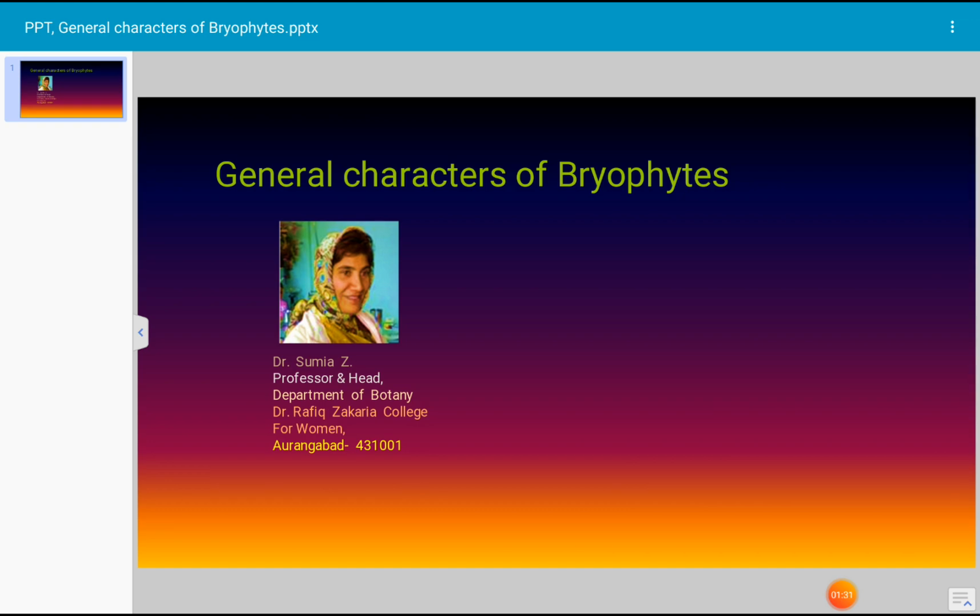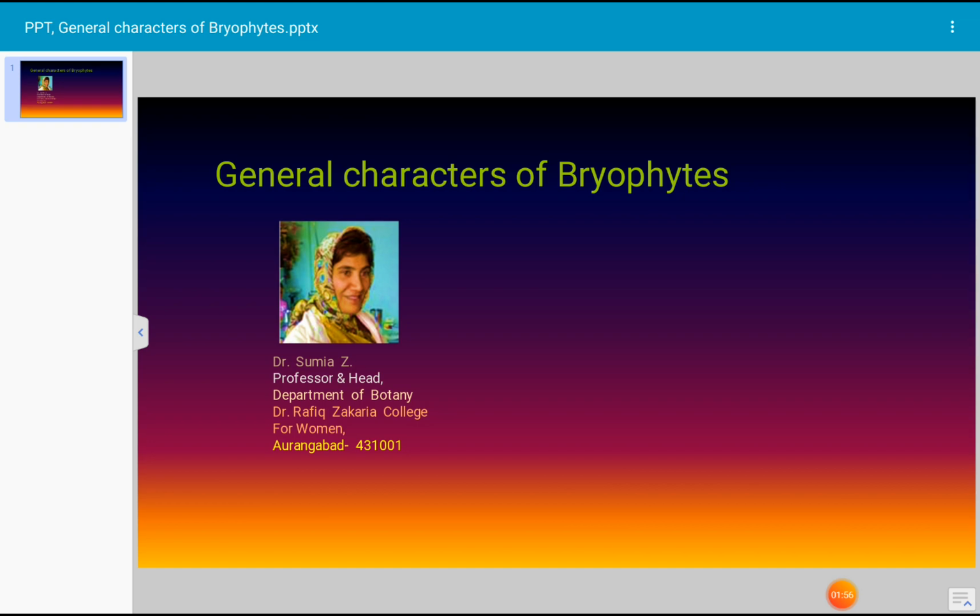In some plants, it consists of a thallus-like body, for example Marchantia and Riccia. In this case, the plant body is not differentiated into root, stem and leaf. In other plants, the body consists of stem and leaves, for example Funaria.